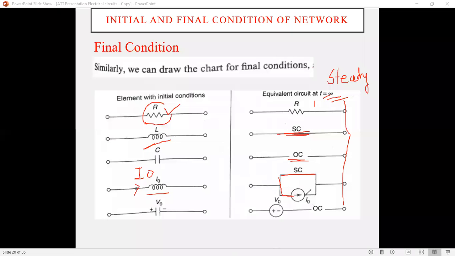Current source across a short circuited terminal. Then the voltage across the capacitor will be present, that is V0 voltage across the capacitor will be present initially. Then at t equals infinity, this capacitor will act as a voltage source in series with an open circuited terminal. So these are the behaviors of the network elements in case of switching condition.